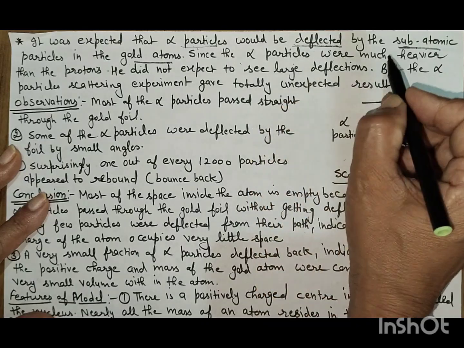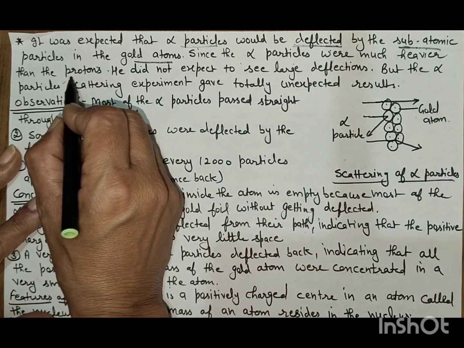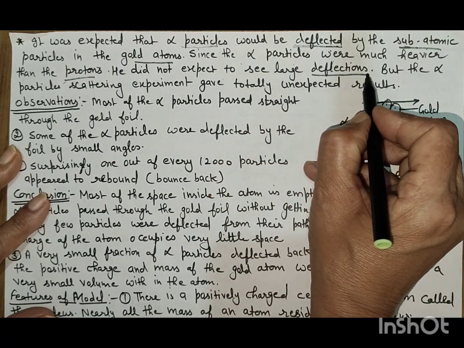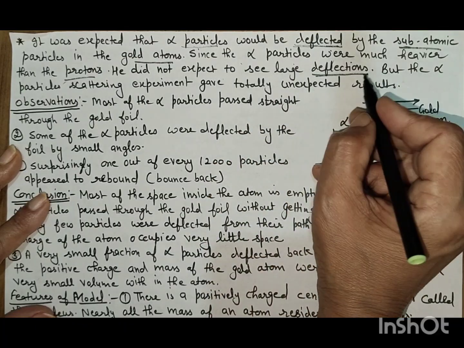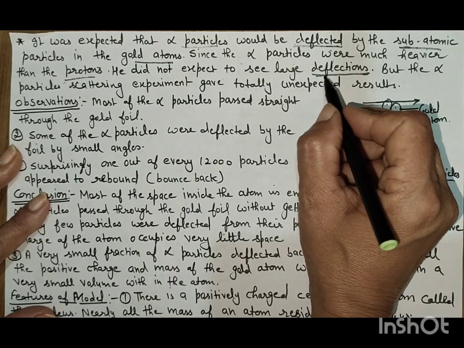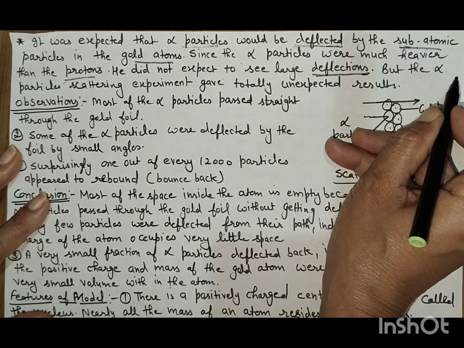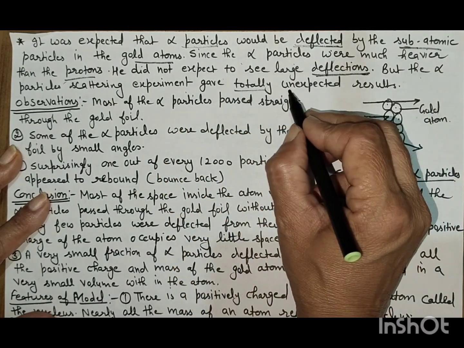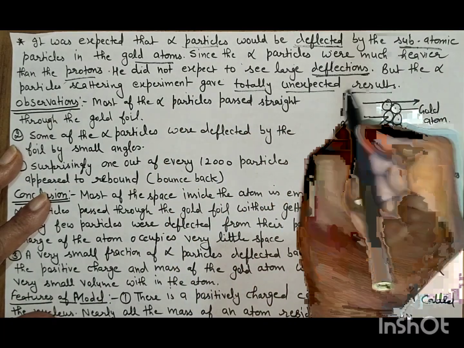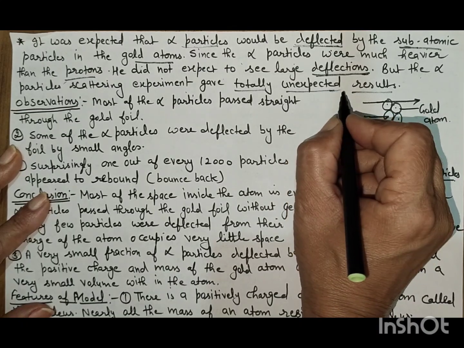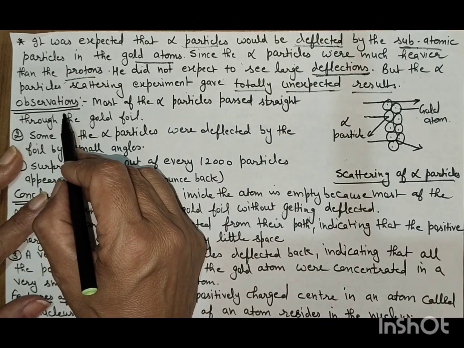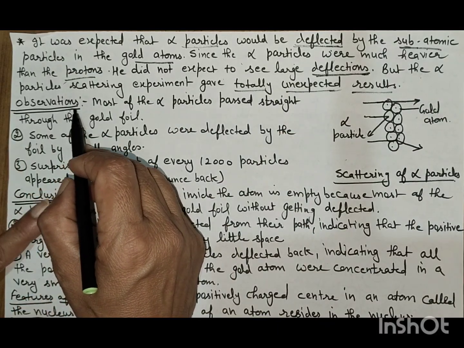Since the alpha particles were much heavier than the protons, he did not expect to see large deflection. There must be deflection to some extent, but not large deflection. But the alpha particle scattering experiment gave a totally unexpected result. The result was so unexpected that Rutherford never thought about it.